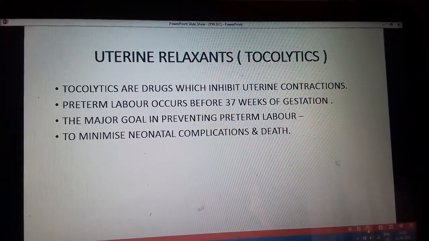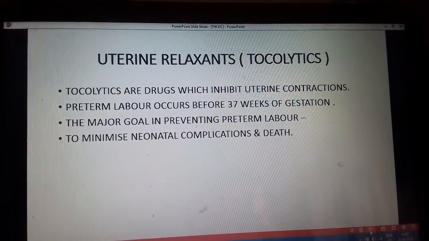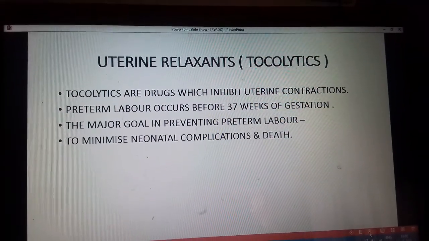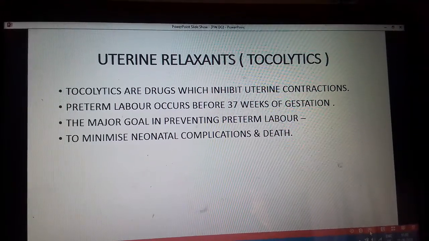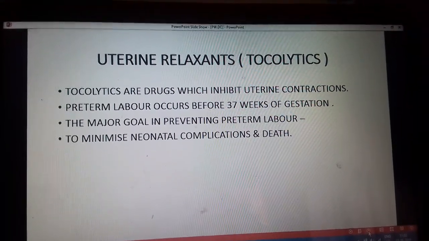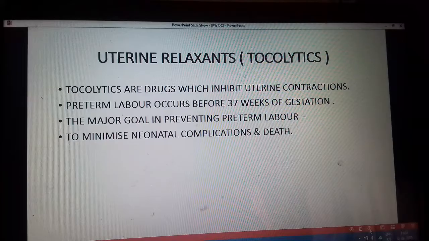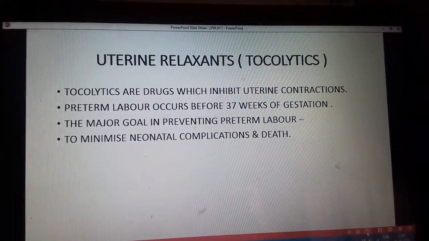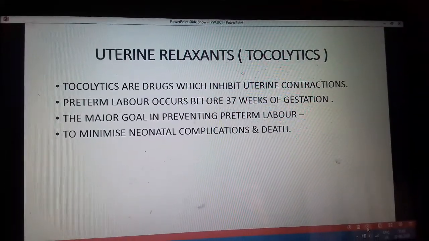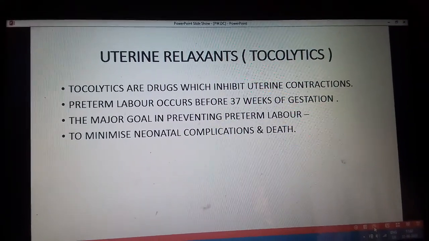Now the major goal in preventing preterm labor is to minimize the neonatal complications and death, because the neonatal growth is not there and lungs are also not matured, hence there can be death of the neonate. So to prevent the neonatal complications and death, we are preventing the preterm labor.